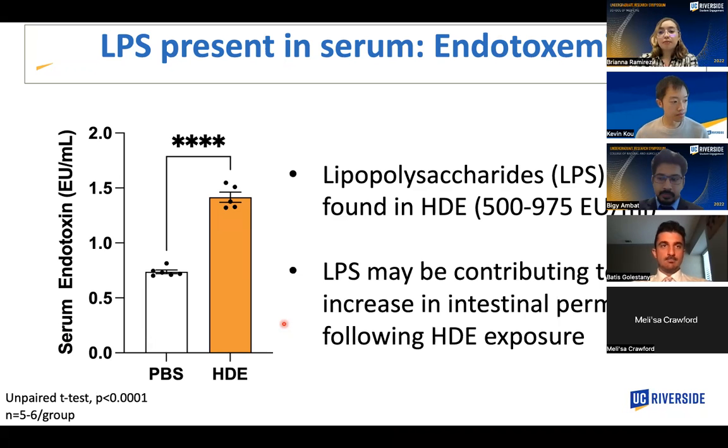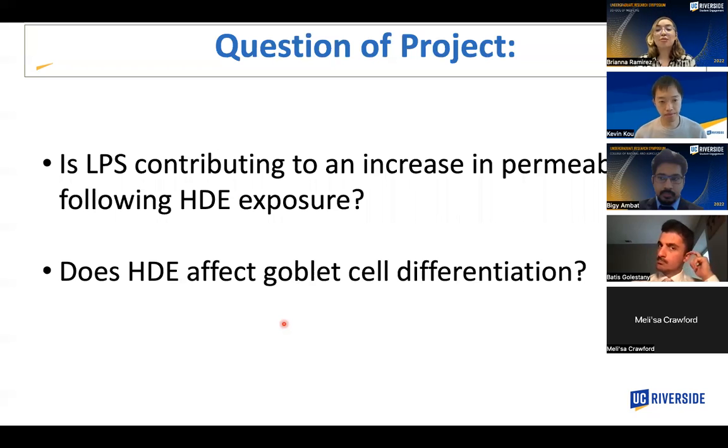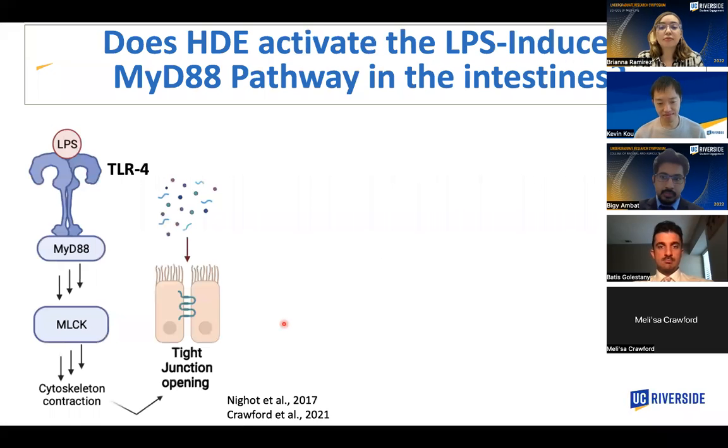And so we may think that this LPS could be contributing to the increase in intestinal permeability that we were seeing. This then leads me to the questions of my project, which are: one, is LPS contributing to an increase in permeability following HDE exposure? And two, does this HDE exposure also affect goblet cell differentiation? So are we seeing more or less goblet cells in the gut due to the exposure?